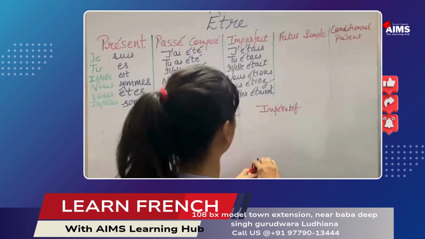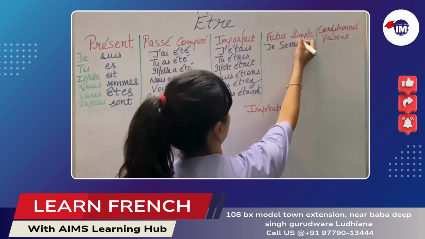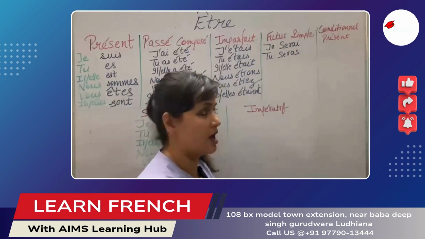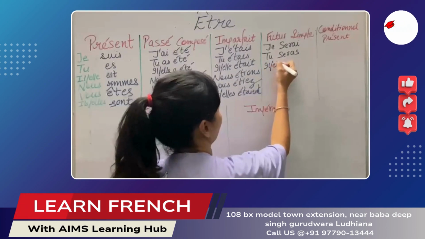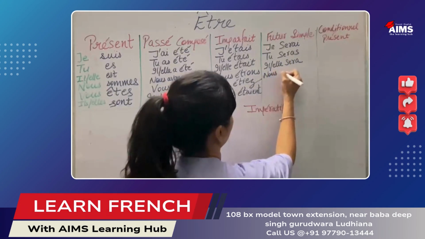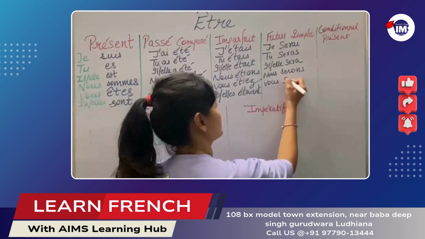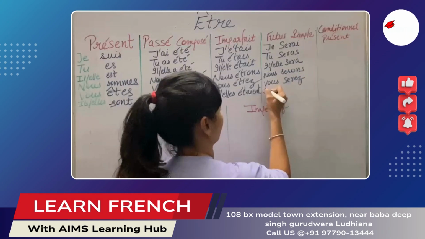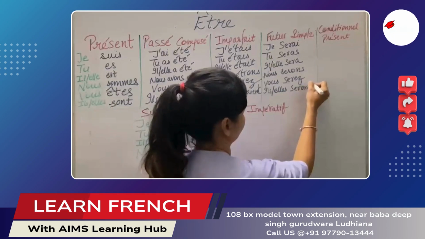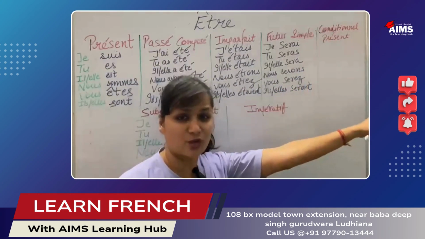Okay? So, je serai. Tu seras. Il, elle sera. Nous serons. Vous serez. Ils, elles seront. D'accord? The next one is the conditional présent.